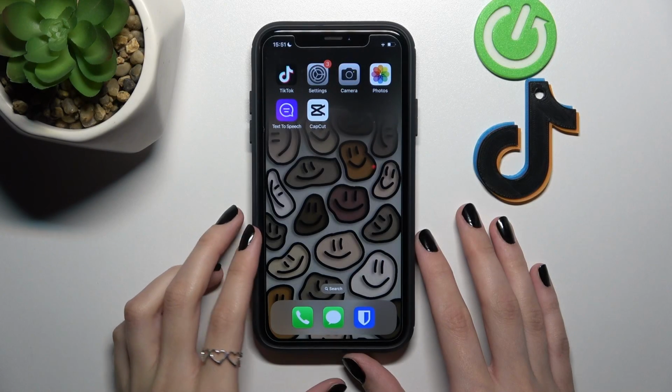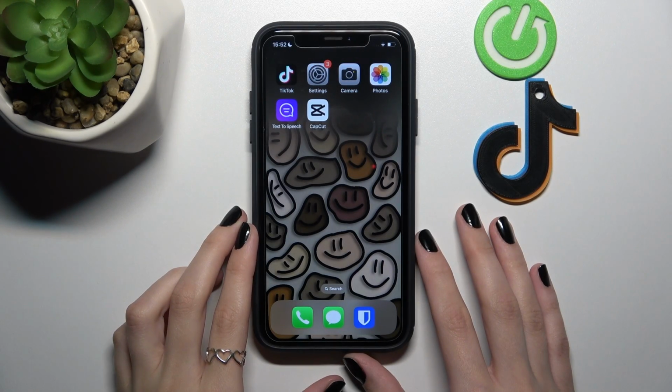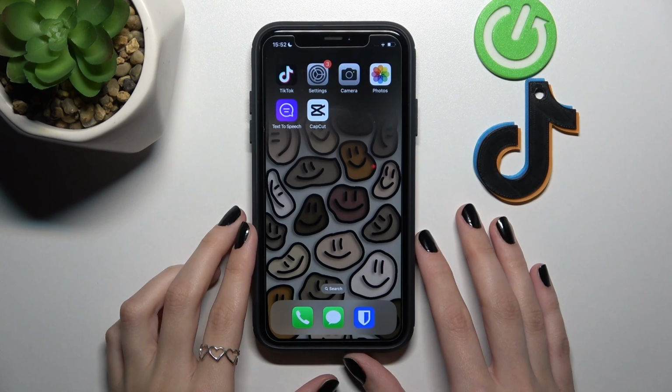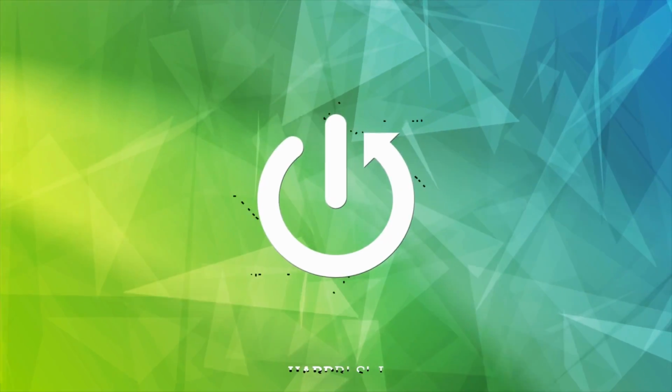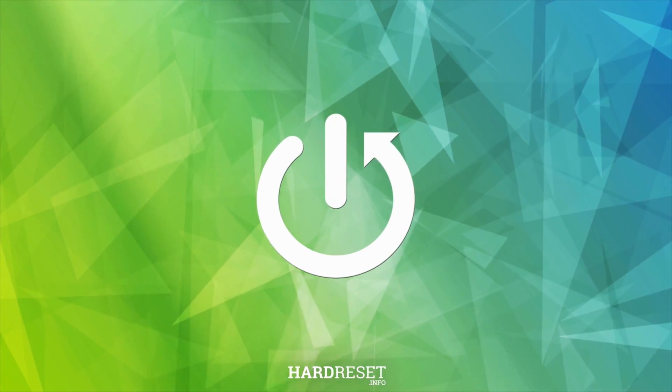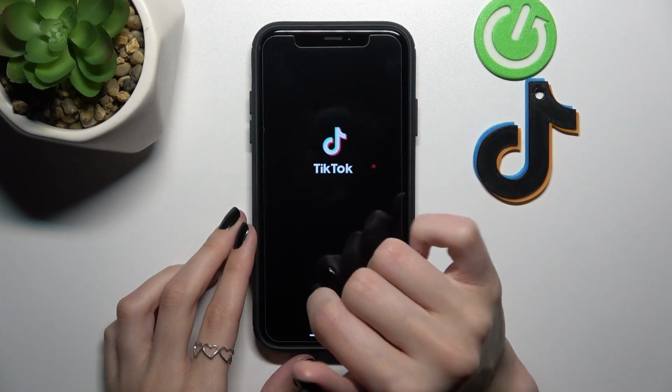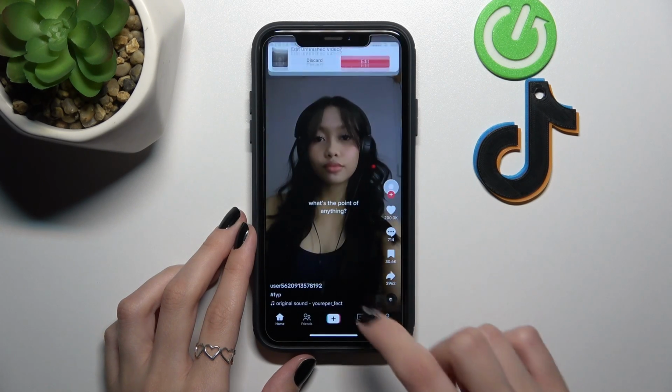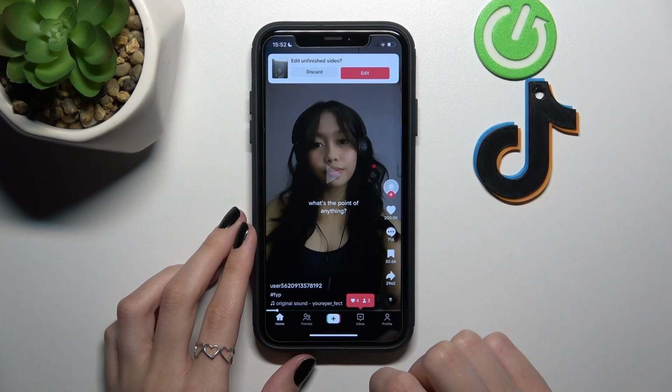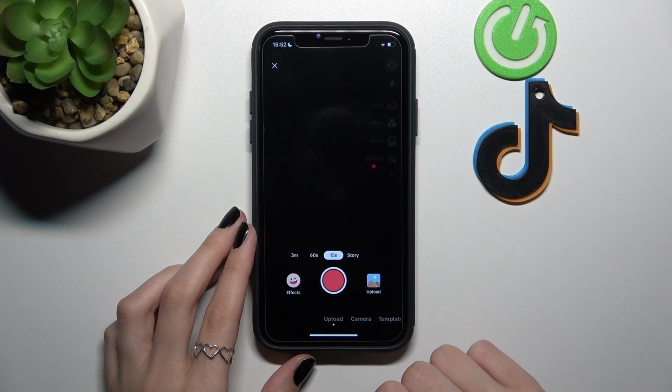Guys, this is a new video about the TikTok app, and we will show you how to add sound effects on TikTok. Let's open our application. Right now we need to click on the plus icon to create a new TikTok.